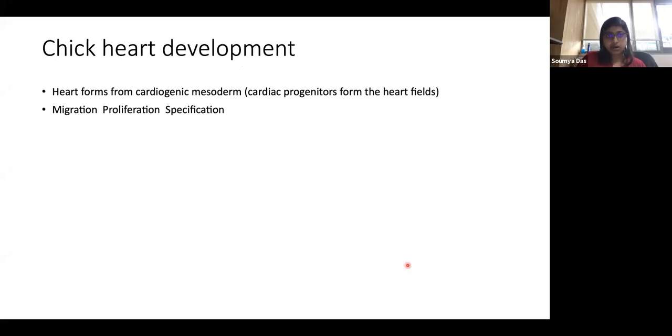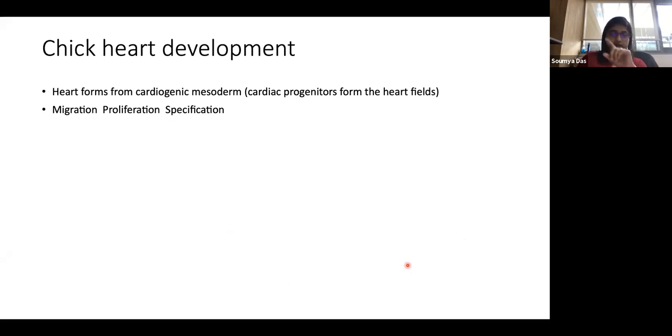And next, I wanted to walk you through the chick heart development, because it's the next popular experimental model that people have used to study heart development, and it's pretty cool. Okay, so in the chick, the heart forms from a cardiogenic mesoderm, which is pretty much what happens in the mammals.